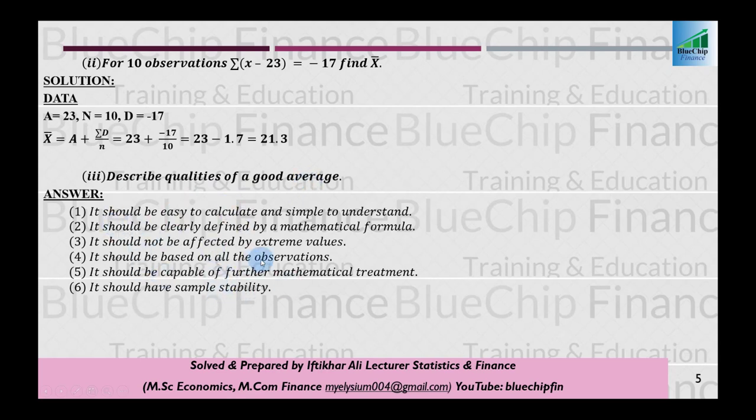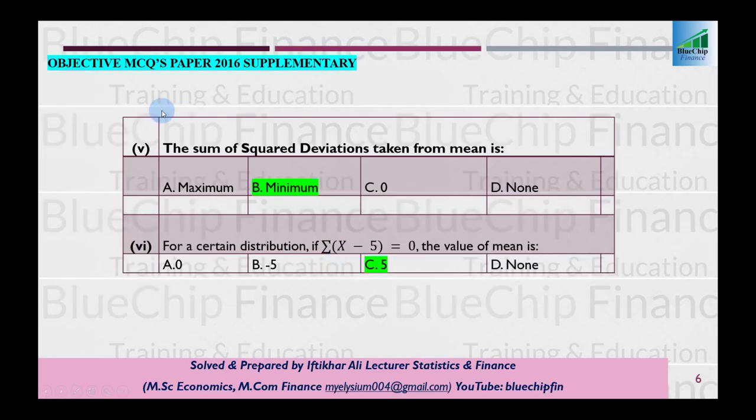If you have any other knowledge about qualities of a good average, you can add it in this answer. It should be easy to calculate and simple to understand. It should be clearly defined by a mathematical formula. It should not be affected by extreme values. It should be based on all the observations, and it should be capable of further mathematical treatment, and it should have sample stability.